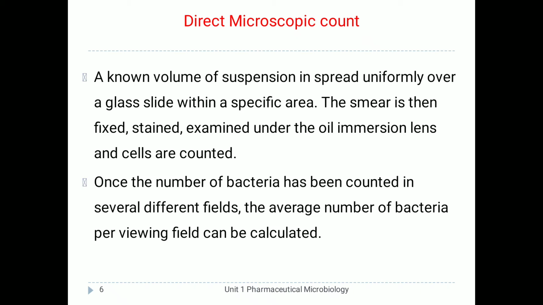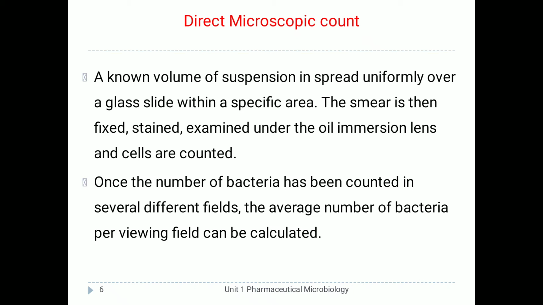A glass slide is required, a specific area is assigned on it, and the smear of microorganisms is fixed onto that slide. Here the term smear means a thin film of microorganisms.